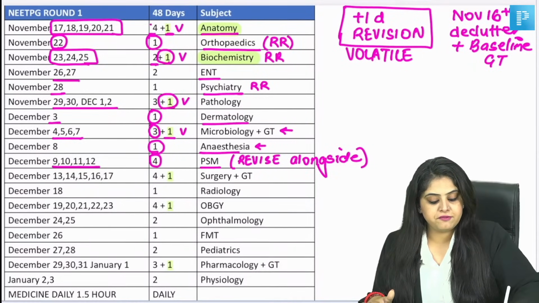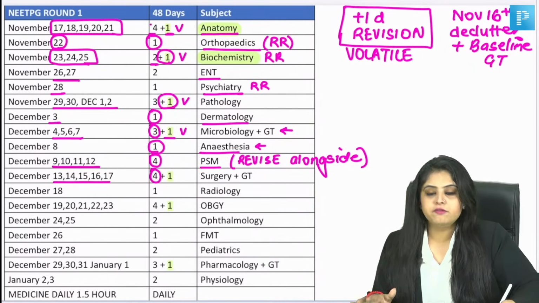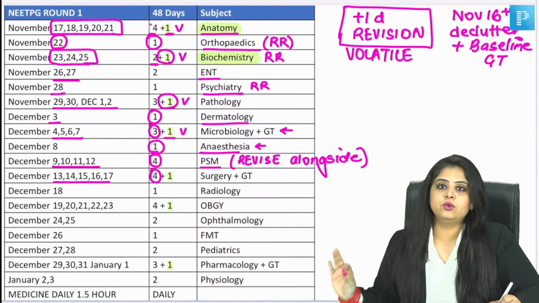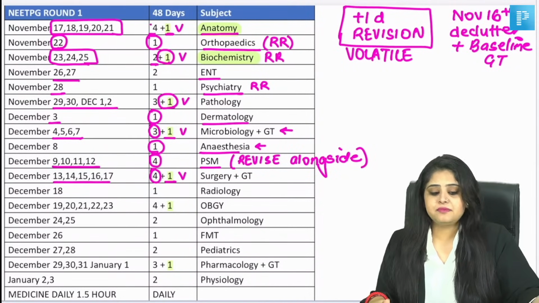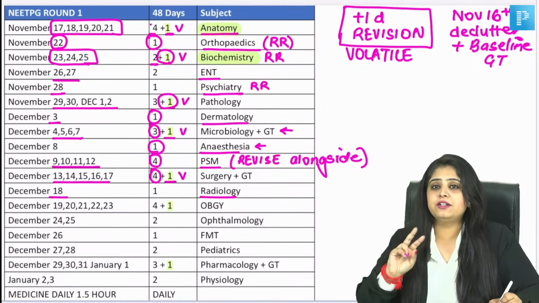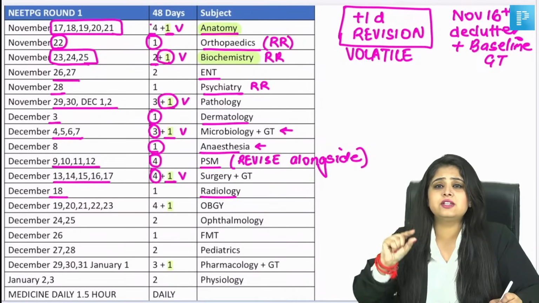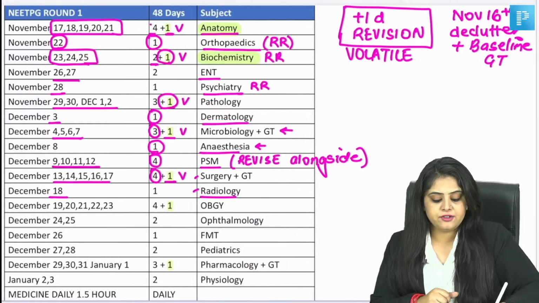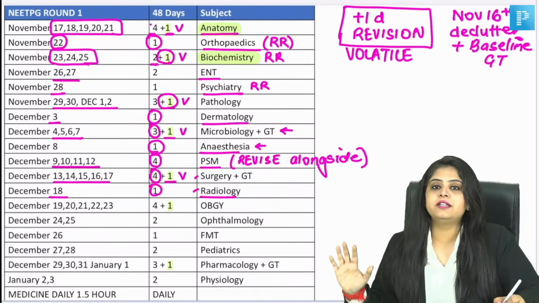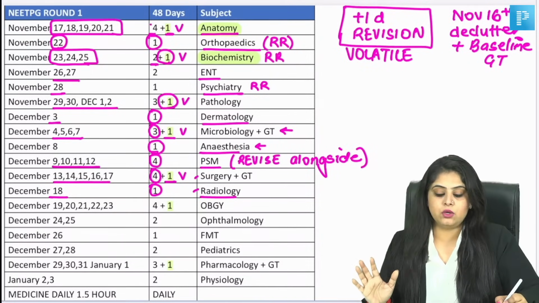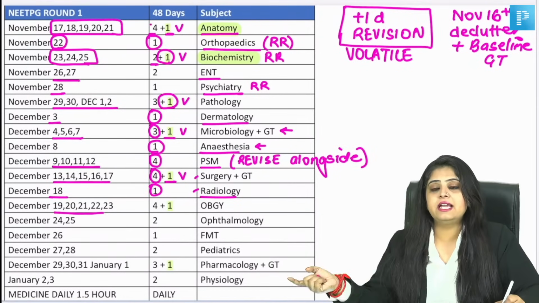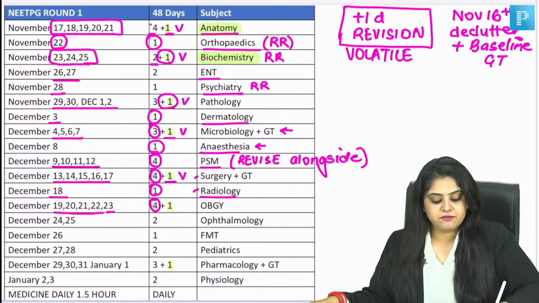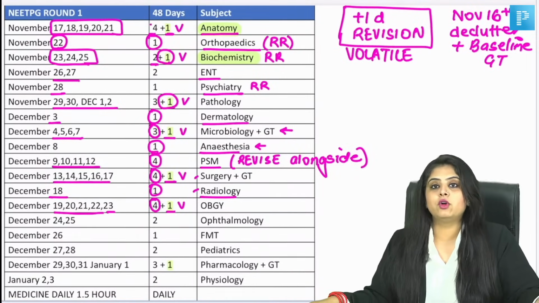Okay, then you've got 5 days for surgery, which is again 4 days of your main jo bhi padna hai, notes, MCQs and etc. And 1 day is gonna be that volatile added. 1 day, then I think it's high time surgery and radio are integrated, right? So I've kept subjects in a manner ke integration साथ साथ हो रहा है. Surgery पढ़ लिया, then radiology within 1 day will become very, very easy to cover up and it will be integrated alongside. Okay, then if you've done radio, then again you integrate it with gynae. So 4 days of gynae with that one additional day that you've got for your volatile topics.